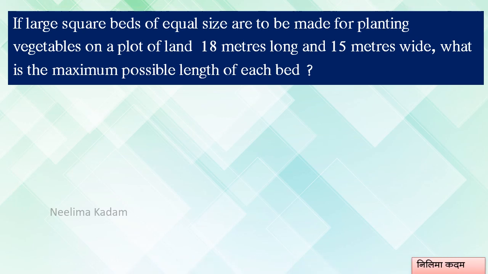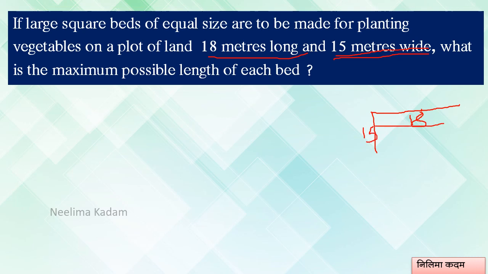If large square beds of equal size are to be made for planting vegetables on a plot of land 18 meters long and 15 meters wide, so what is the maximum possible length of each bed? The plot is 18 meter long and 15 meter wide.